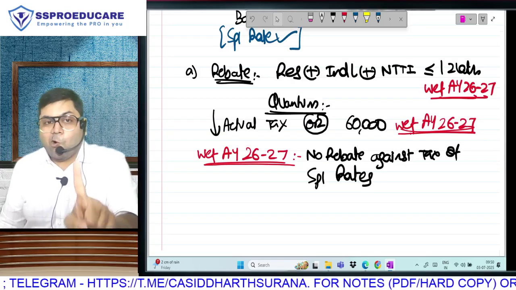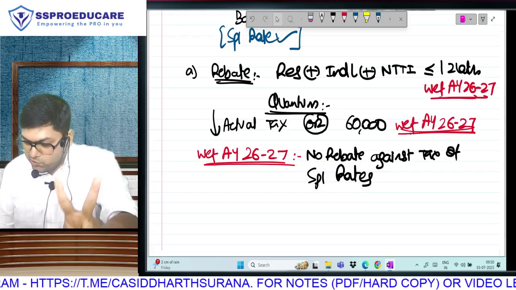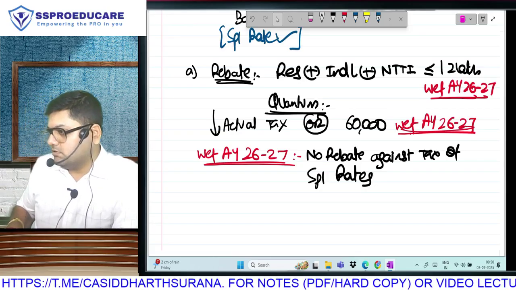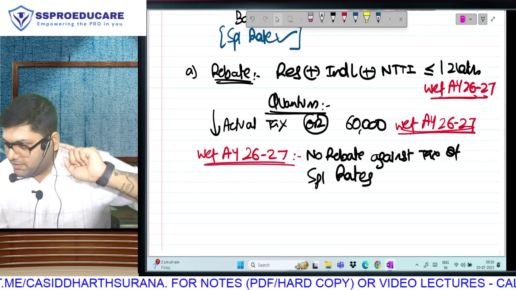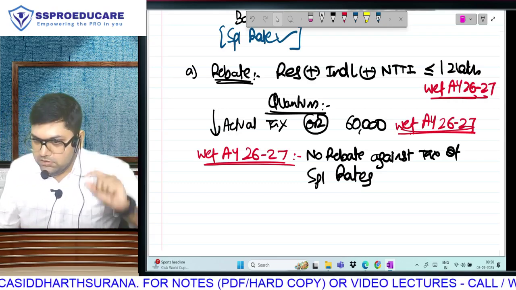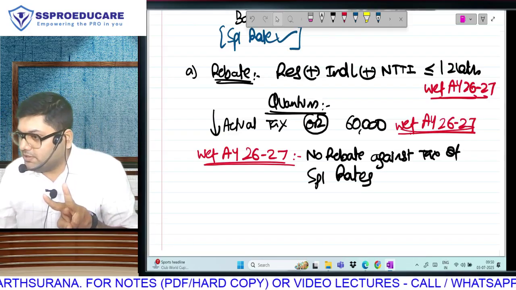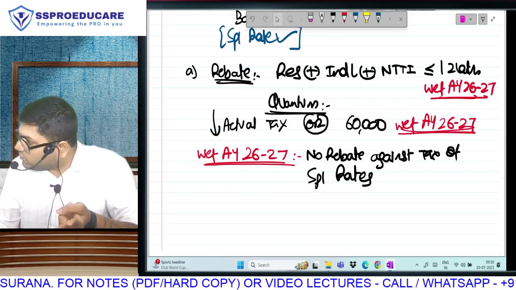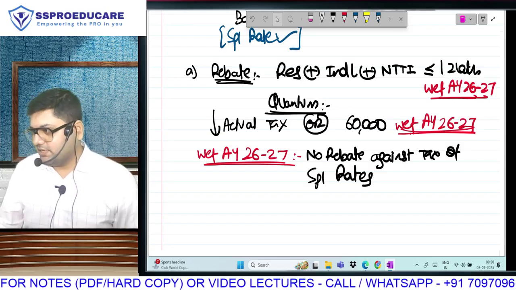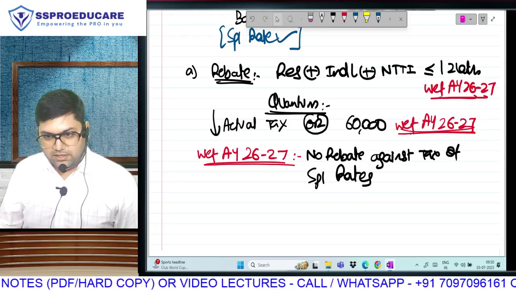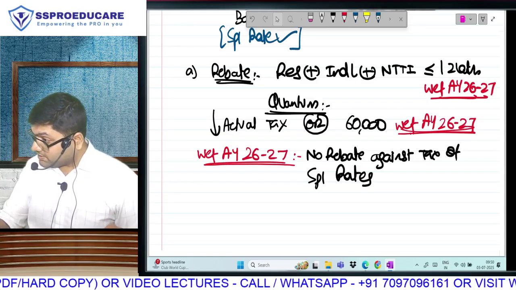Law is very clear. Old regime rebate will be allowed against everything except 112A. New regime rebate won't be allowed against any income taxable at special rate. So there are 3 amendments in the rebate this year. Amendment number 1: eligibility increased to 12 lakh. Amendment number 2: maximum rebate will be 60,000, which will make your tax at 12 lakh nil. And amendment number 3: special rate tax, no rebate against it. Is this clear?